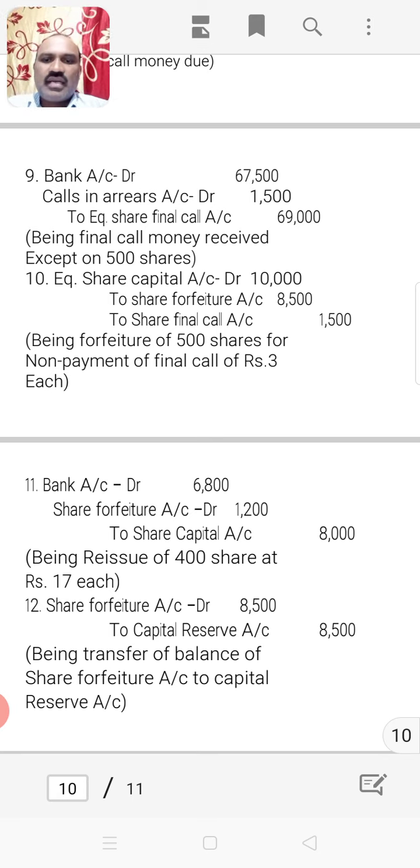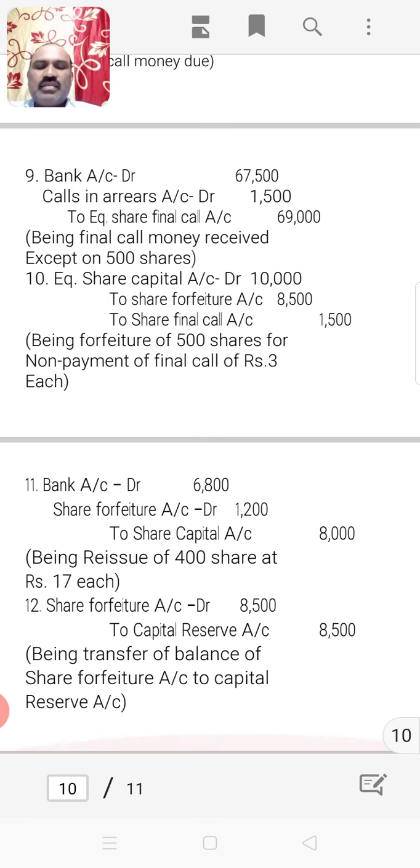Next, the last journal entry is the share forfeiture account balance. There are two credits and one debit. By taking the two credits total and then deducting this one debit of 1,200 rupees, we still get a balance of 8,500. That balance in this share forfeiture account will be transferred to capital reserve account. These are the journal entries we are supposed to record for this particular problem. Thank you.